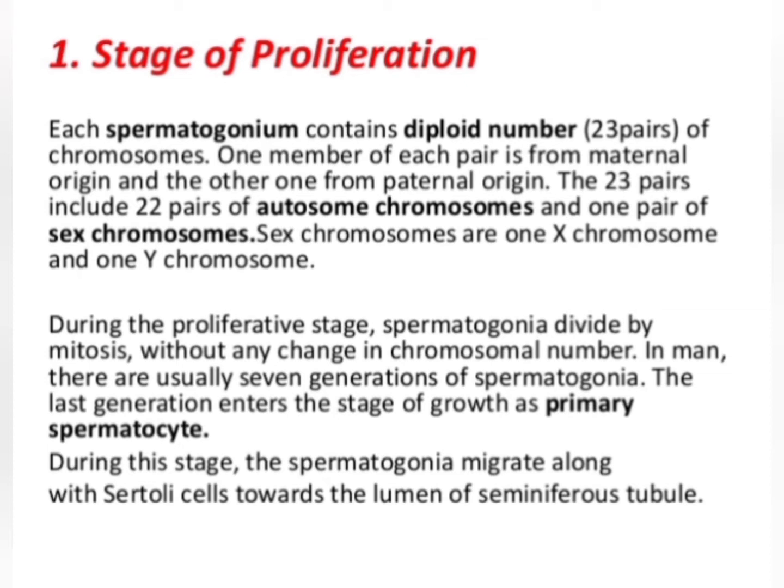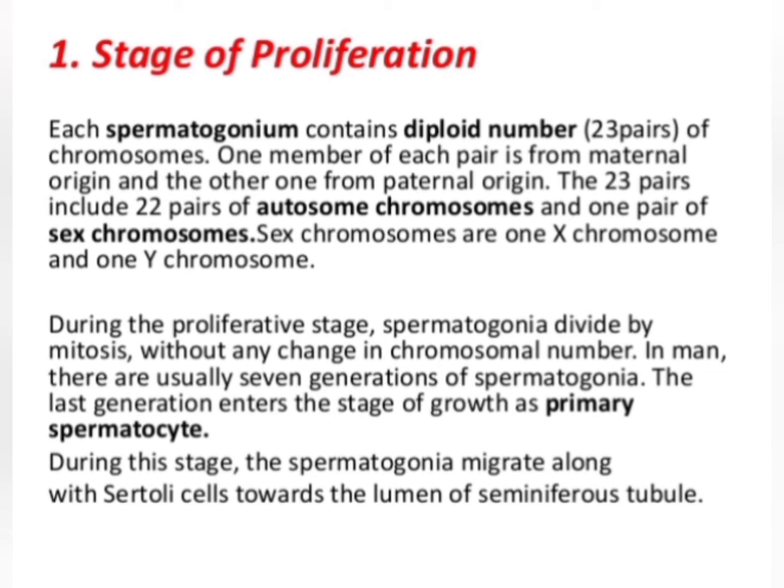Each spermatogonium contains the diploid number of chromosomes, that means 23 pairs, 1 pair from the maternal origin and the second pair from the paternal origin. These 23 pairs include 22 pairs of autosomes and 1 pair of sex chromosomes, with 1 X chromosome and 1 Y chromosome. The sex chromosomes decide the gender, and the autosomes decide the other features of our body besides the gender. During the proliferative stage, spermatogonia undergo mitosis and form the primary spermatocyte.